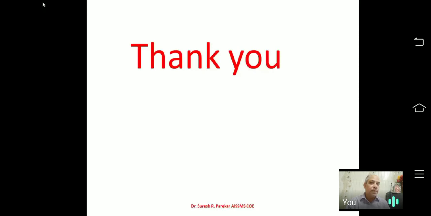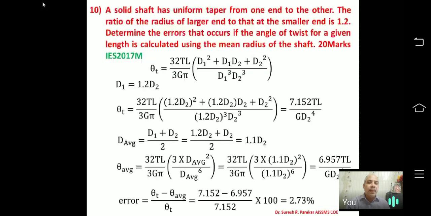This problem is also simple, but we have to remember this formula for the tapered shaft, and that of the average. So this is all about your torsion part, which we have in your